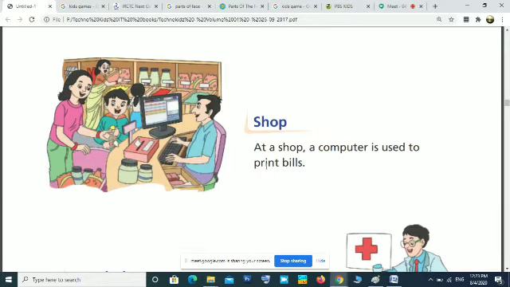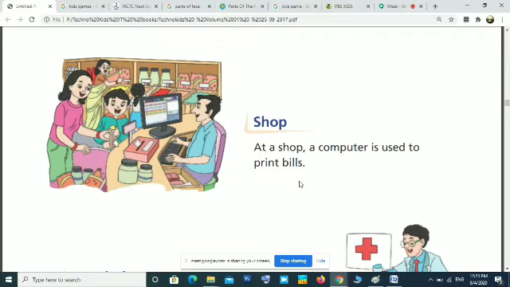Bill is a document. If any problem with your pencil or sharpener, you can go with this bill and get it changed. That is why we are asking to keep the bill. When you buy something, you have to keep the bill. If any problem is with our product, we can return it or we can get it changed. So that is the main use of a computer in a shop for billing.